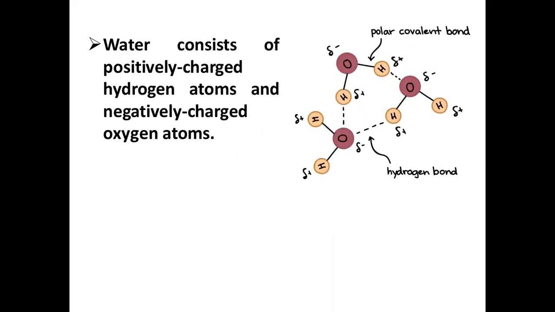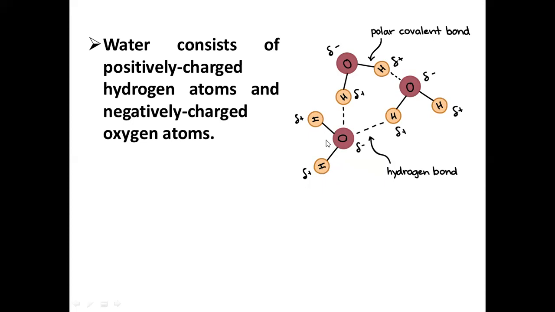The water molecules consist of positively charged hydrogen atoms and negatively charged oxygen atoms. Water molecules as a whole have 10 protons and 10 electrons. In water molecules, the oxygen atoms and hydrogen atoms share the electrons in covalent bonds, but the sharing is not equal.